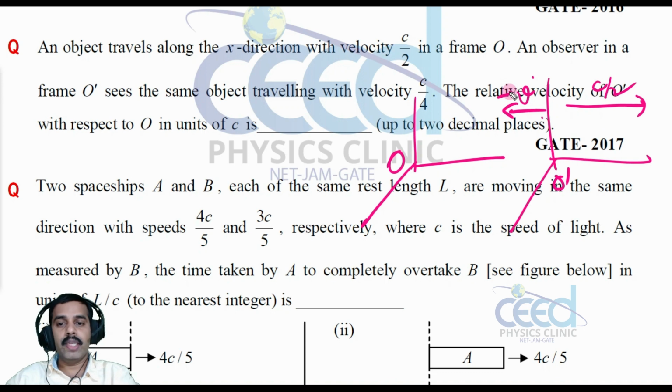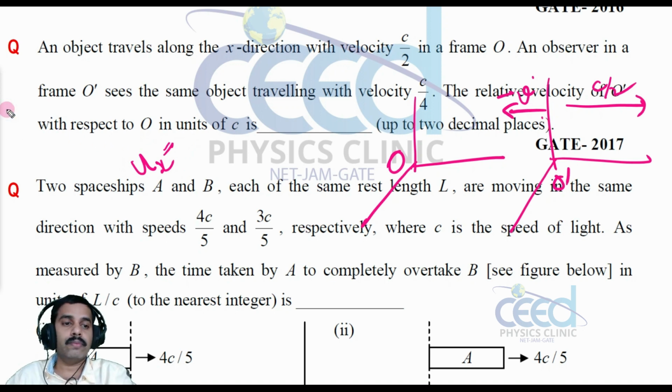Now you can simply apply the velocity addition theorem. There we have studied the velocity from O, the relative velocity of O dash with respect to O in units of c. You can calculate using the formula by the velocity addition theorem, right? That is one way. Or you can think of this in another way.